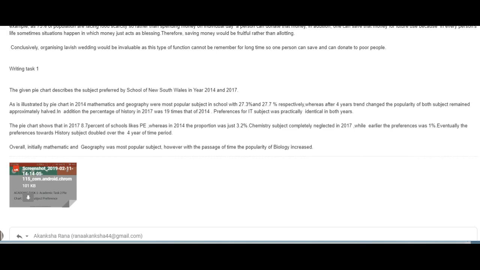You have to, at least by name, mention the categories that are being represented. Even if you don't write about the data for every single one, you have to at least make the examiner aware of what all the categories are. That didn't happen here because from what I could tell, we're missing physics.